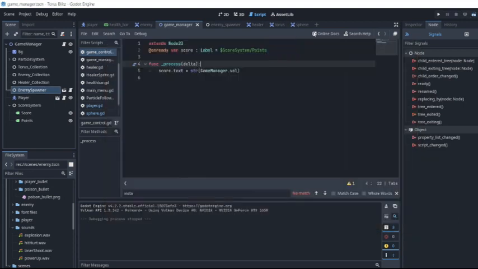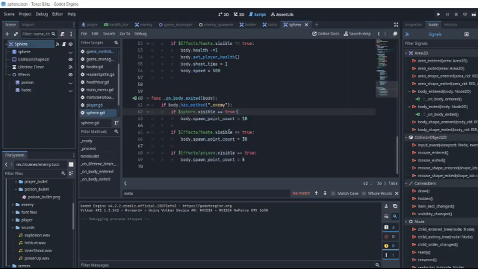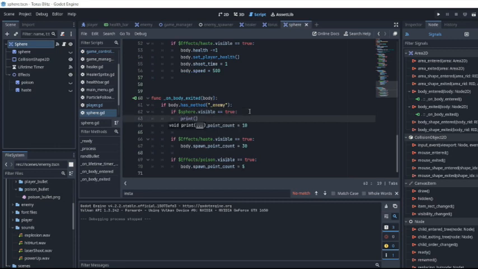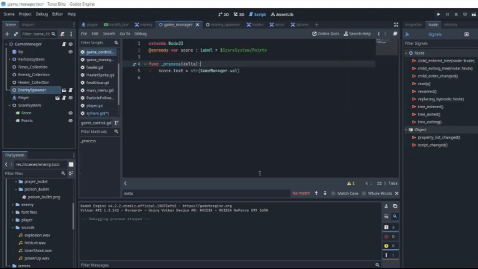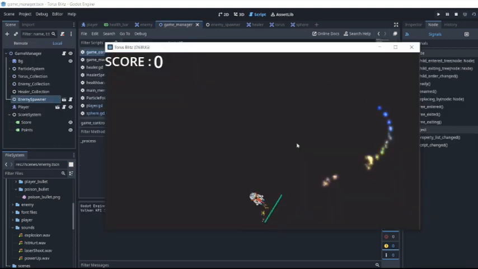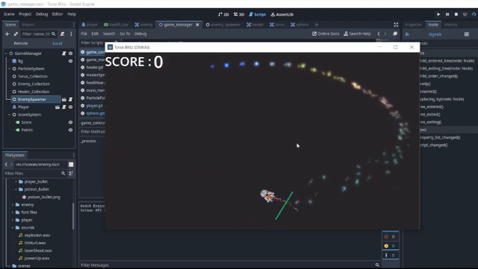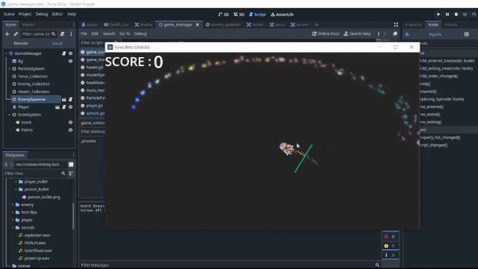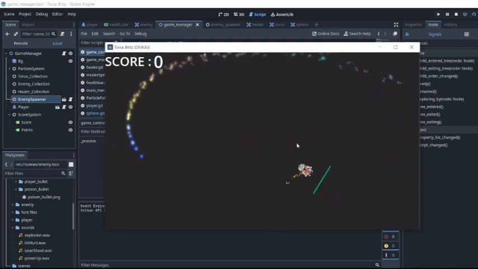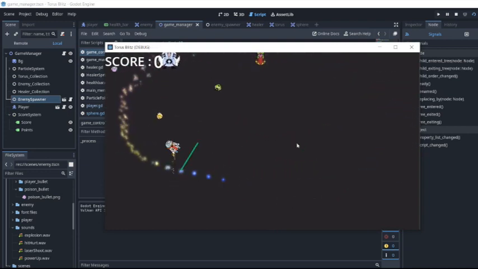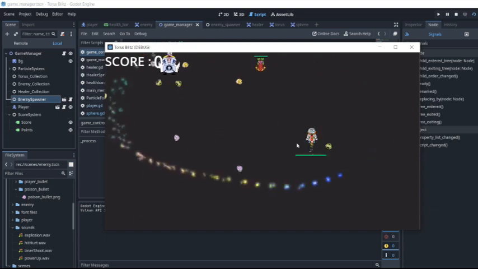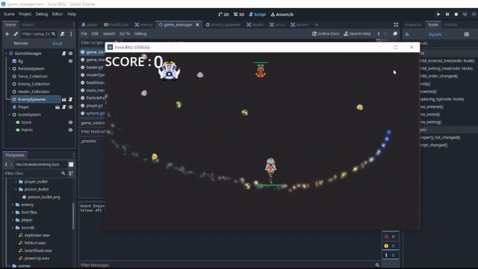Okay, we need to fix this actually, right? So is it actually working, right? Let's check this out. I wonder if the emission is actually working right. No, it's not working. That's weird.